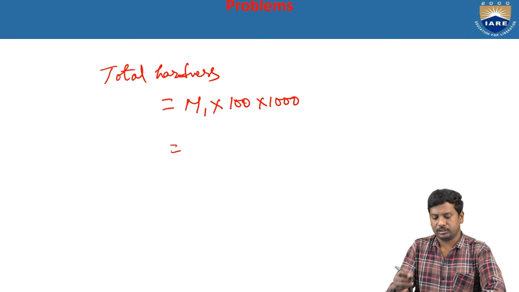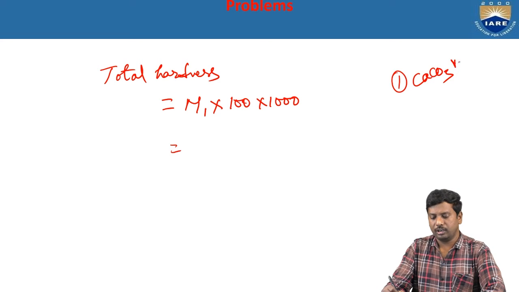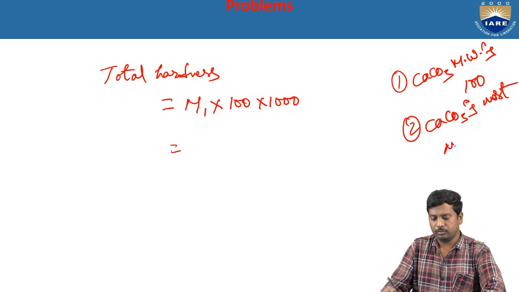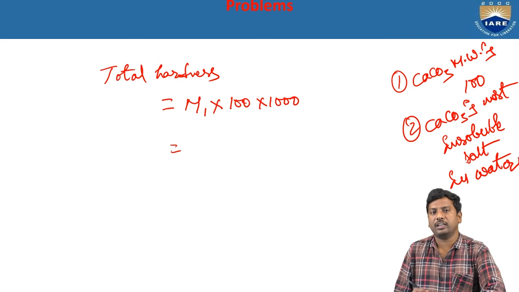Why do we always measure the hardness of the water in terms of CaCO3? There are mainly two reasons. One is that the CaCO3 molecular weight is equal to 100. The second reason is that CaCO3 is the most insoluble salt in water. So that's why we always measure the total hardness of the water in terms of CaCO3.